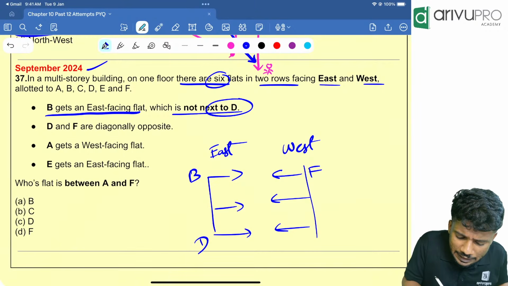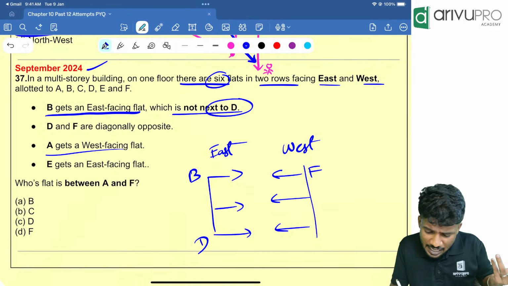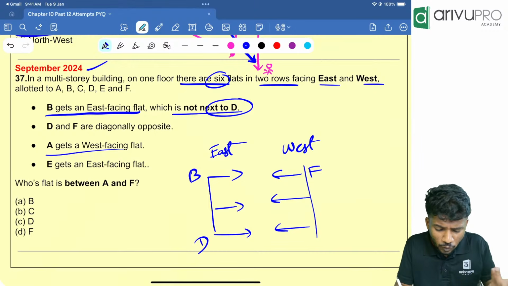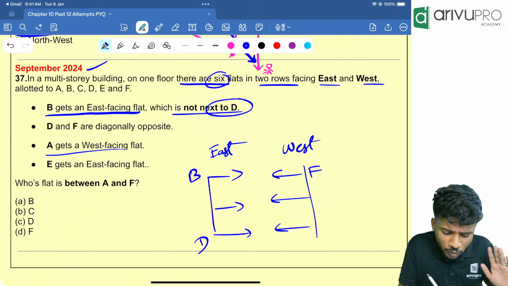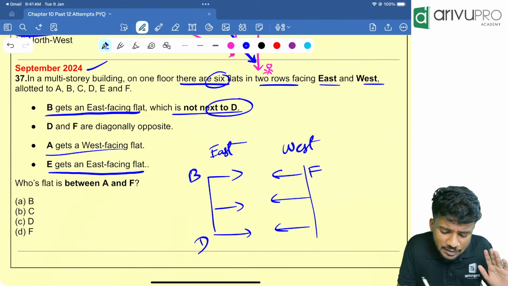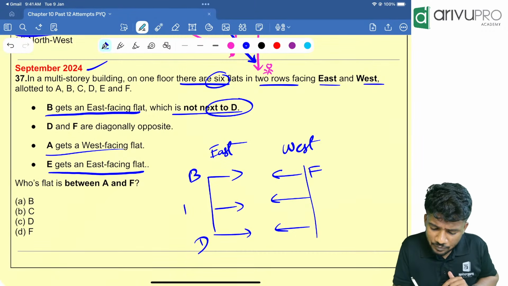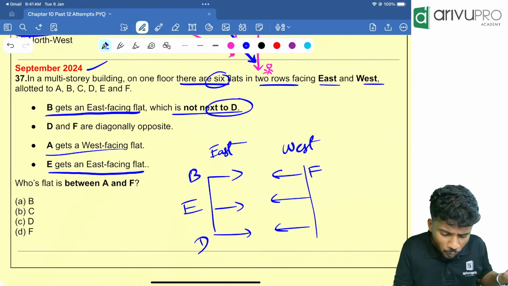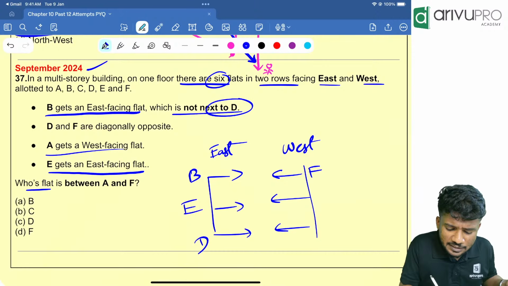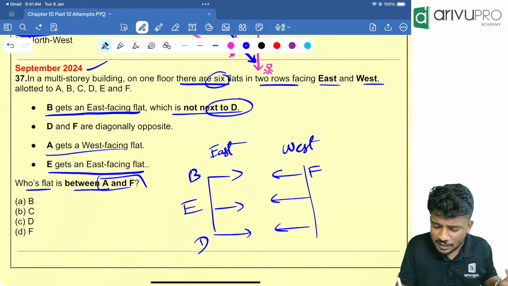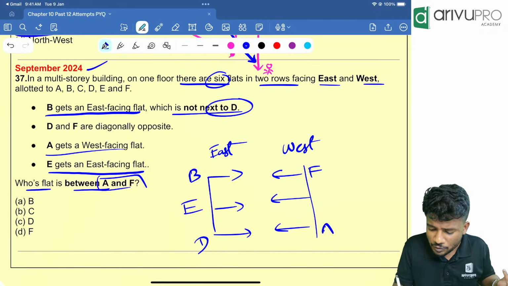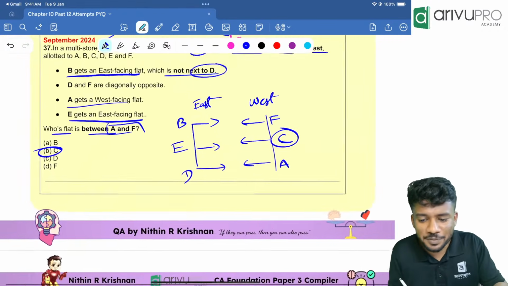Then A gets a west facing flat. We don't know anything about that. Then E gets an east facing flat. Now what is remaining? Whose flat is in between A and F? Very easy. If F is over here, A should be over here. So who is remaining now? Only C is remaining. Very easy. Option B is your answer.